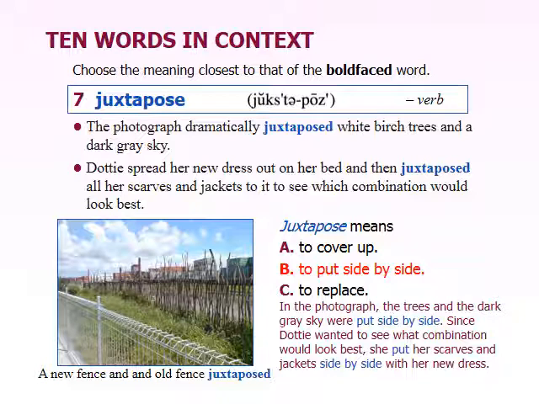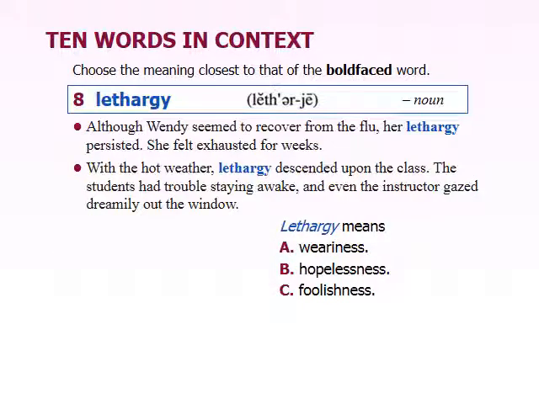So the new fence is made out of metal, and the old fence, I guess that's made out of trees or woods. I'm not really sure. But the point being, you're saying that they're juxtaposed because once you put them side by side, you can see a very obvious difference between the two of them.